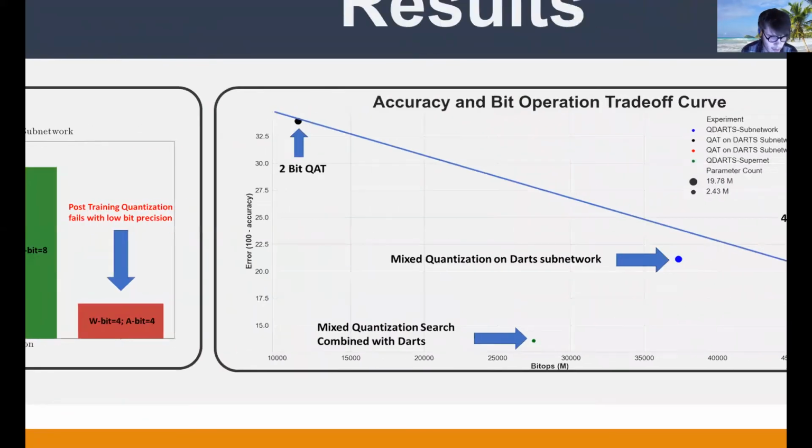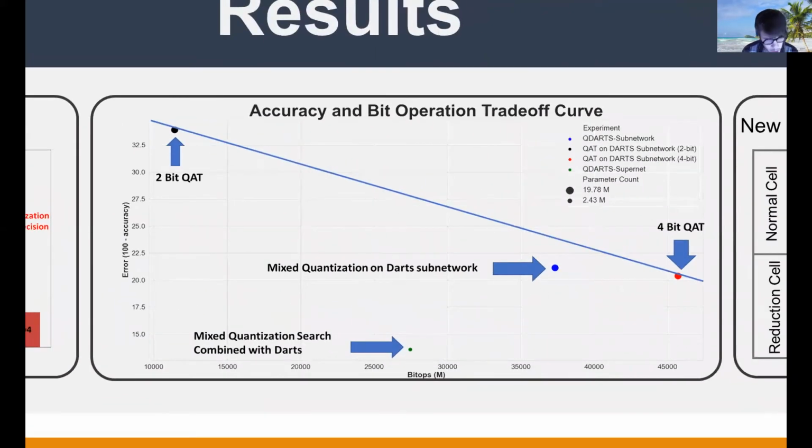The chart in the middle, on the other hand, shows our method, QDARTS, benchmarked against other high-performing baselines. On the x-axis, we have the bit operations per network, and on the y-axis, we have the network error. If you look at the blue line, you can see our 4-bit and 2-bit quantization-aware training results.